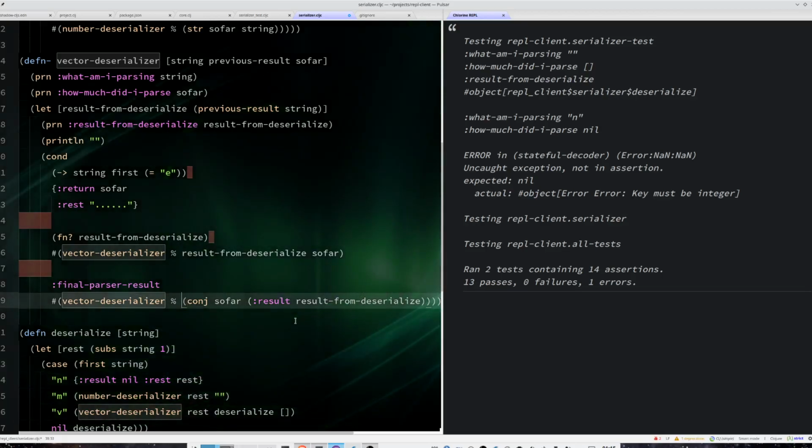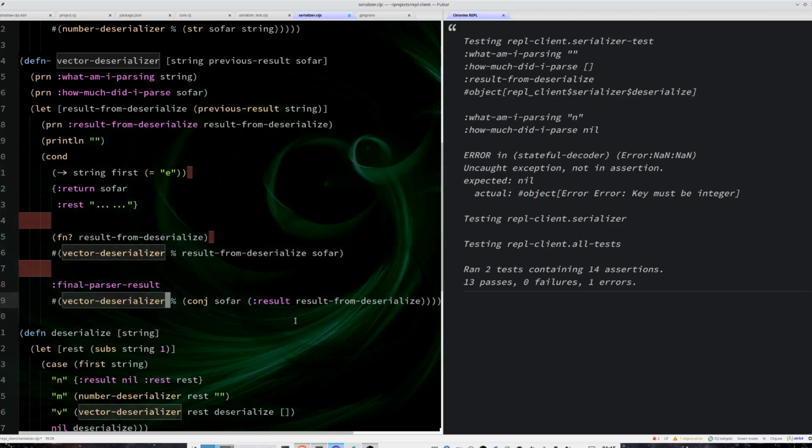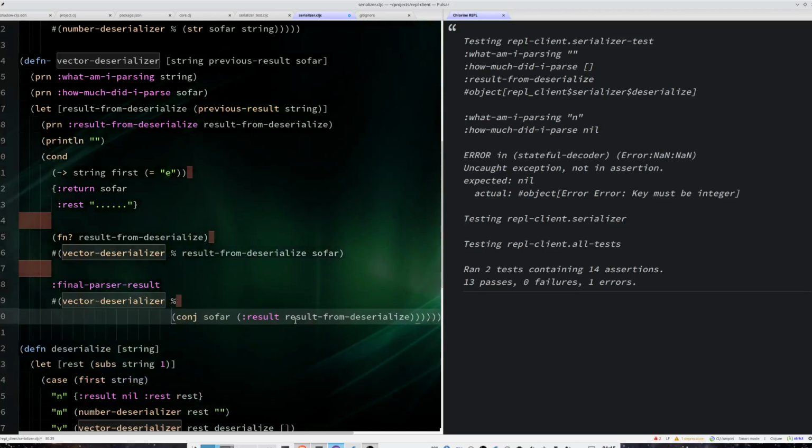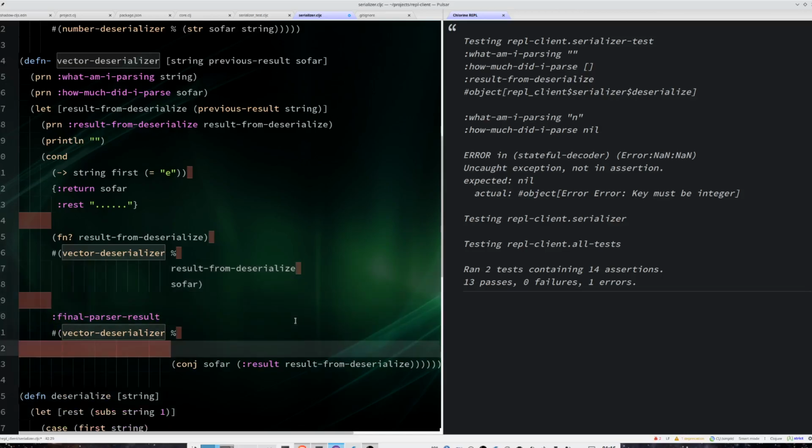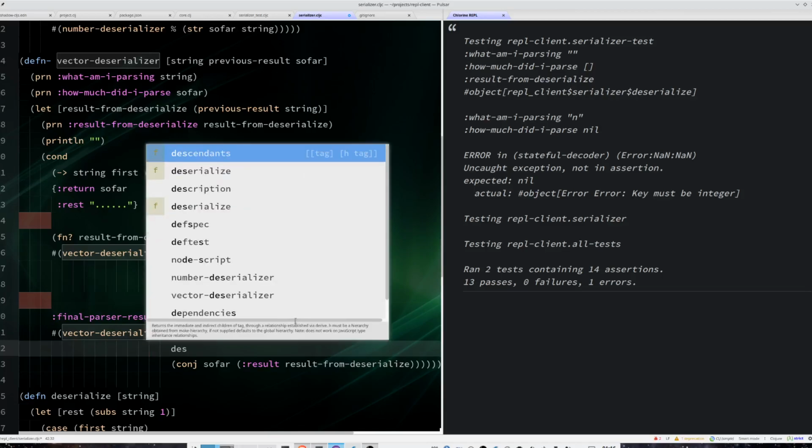And now I have to ask, okay, what do I do with the vector deserializer here? I have the string, I have the so far, but I am missing the inner argument. And I could do the deserialize.